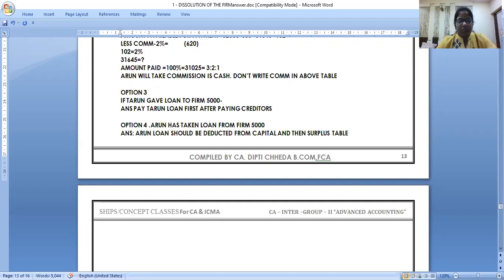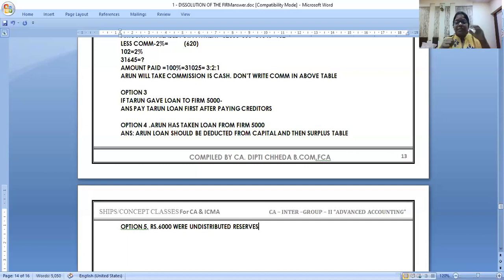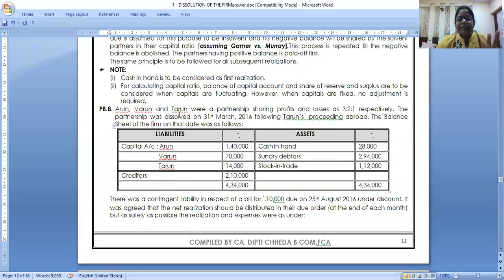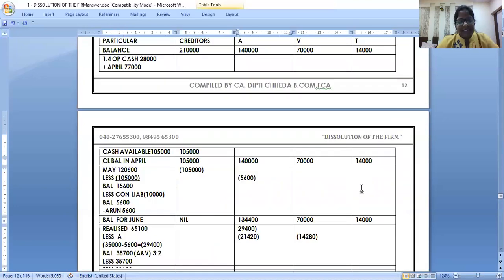Fourth figure is not good and 2 minutes more we have to complete the class. So last option, 1 by 5 problem I said. Option 5. Rupees 6,000 were undistributed reserves. You know, firm had some reserves, 6,000. Like in the opening balance sheet, look here. They're having some reserves. They are having some debit balance. What I should do? This is a very easy option.